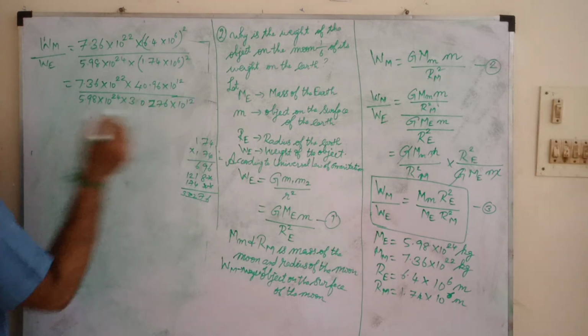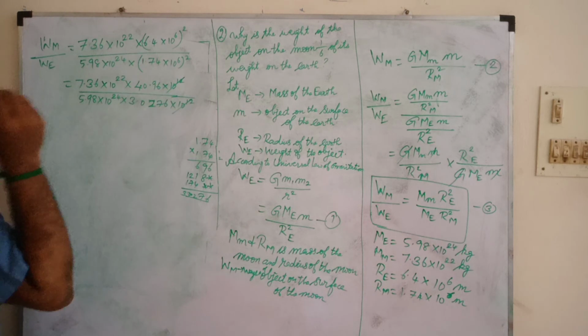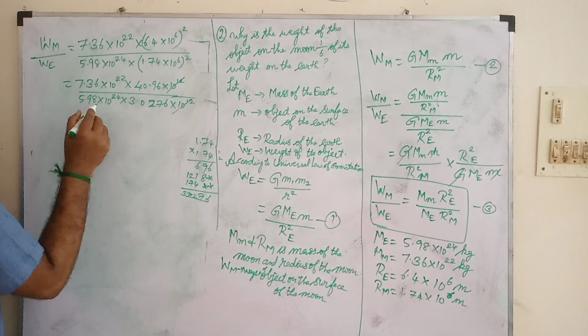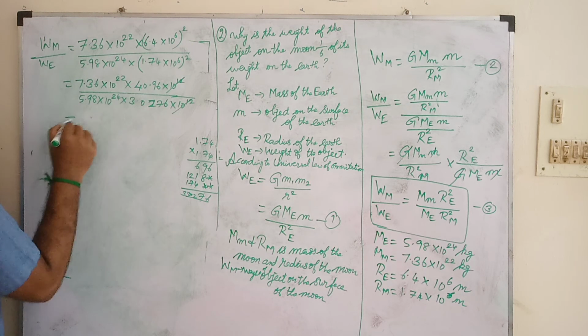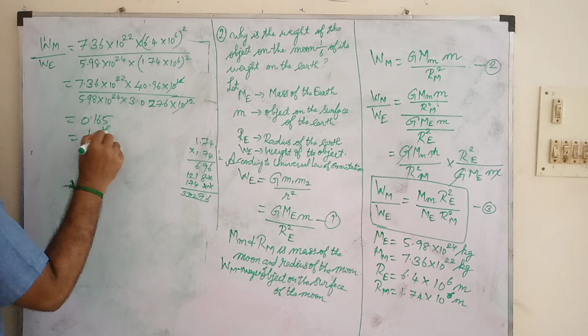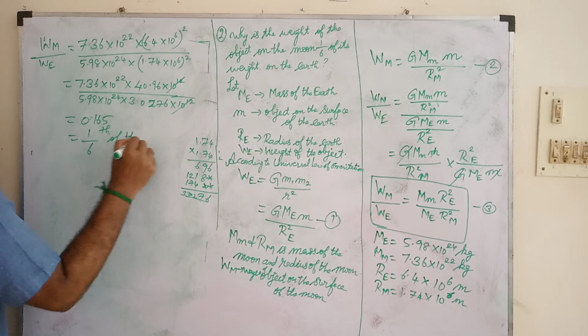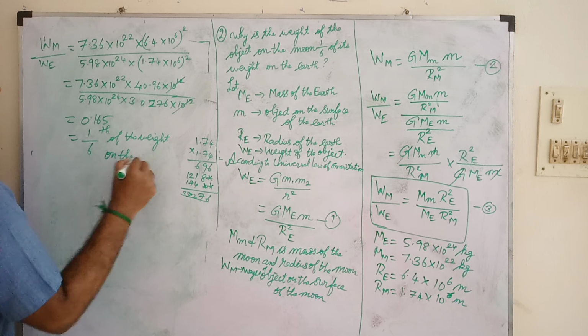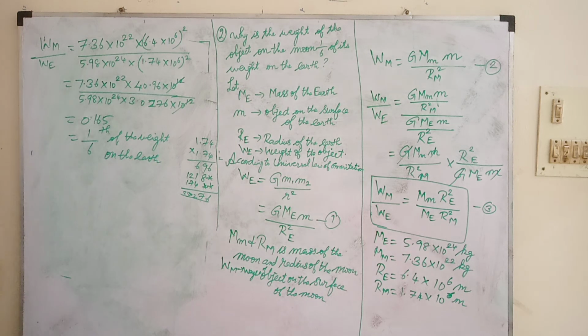So now 10 power 12 cancelled, leaving 10 power 24 below. So we are multiplying everything. 0.165 will come, so 1 by 6 of the weight on the earth. Okay, this is the answer which will come. That's all.